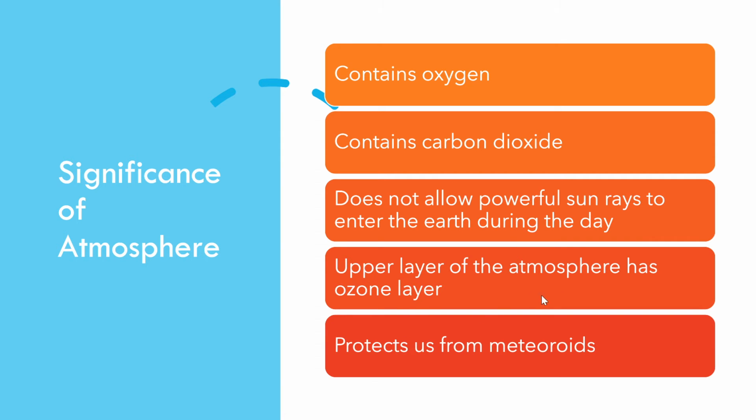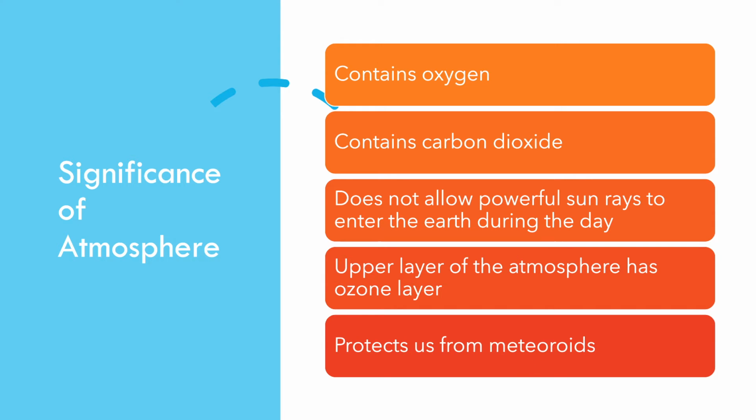Next, the upper layer of the atmosphere has the ozone layer. This ozone layer that is present in the atmosphere protects us from ultraviolet rays of the sun, because these rays are very much harmful to our skin and eyes. It can kill small microorganisms, and these rays are very much harmful to the plants and humans.